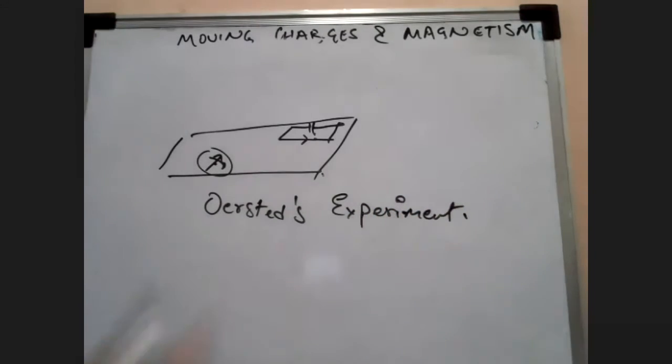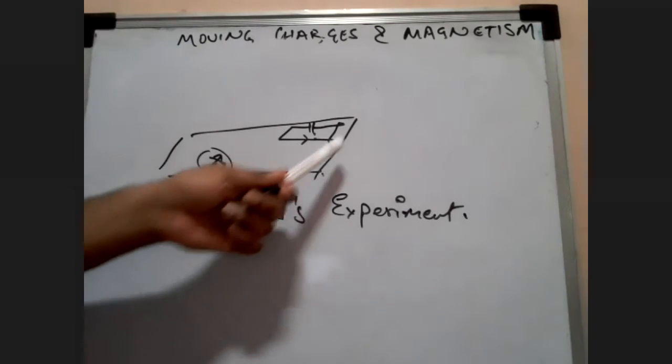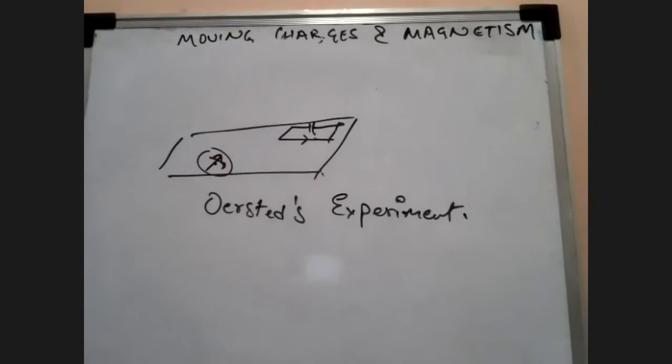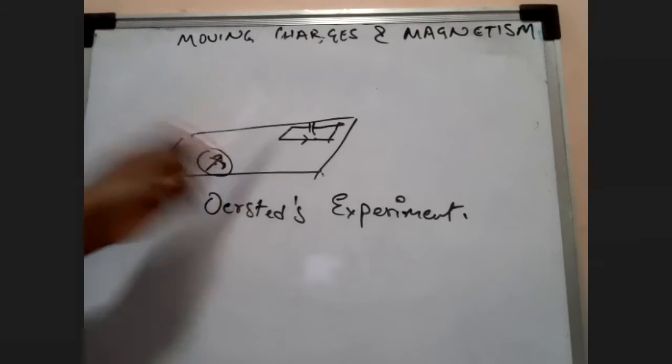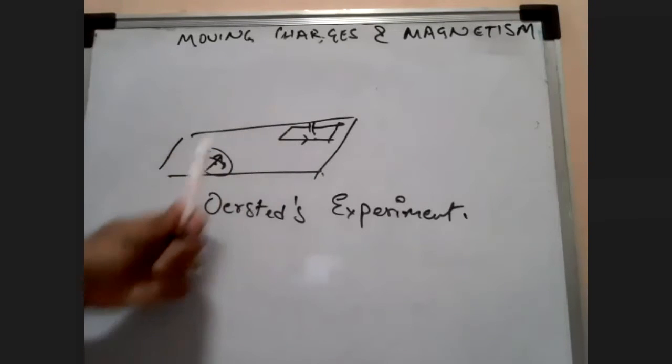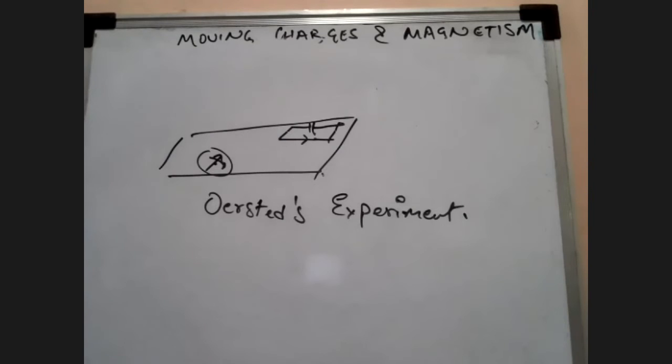He was a teacher, a professor, and while doing an experiment on current electricity, he observed accidentally that there was a deflection whenever he switched on the circuit. Whenever he switched on the circuit, there was a deflection in the magnetic compass, and so that brought some sort of an interest in him.